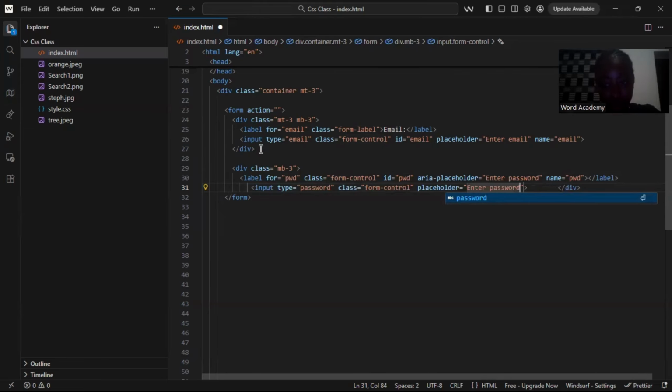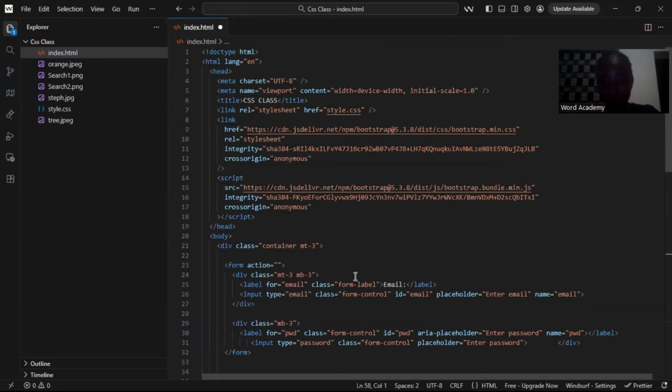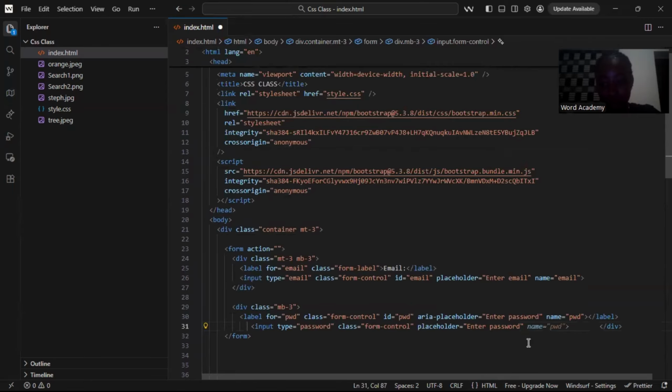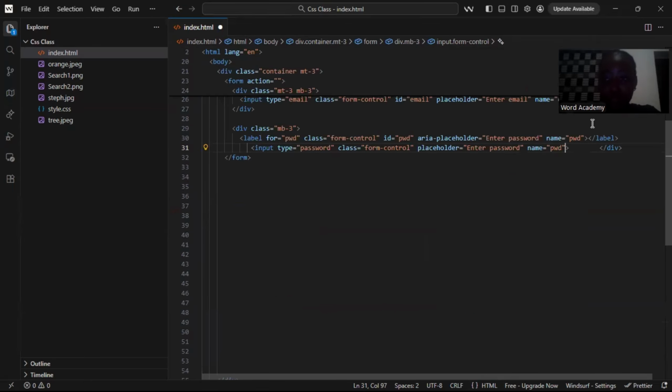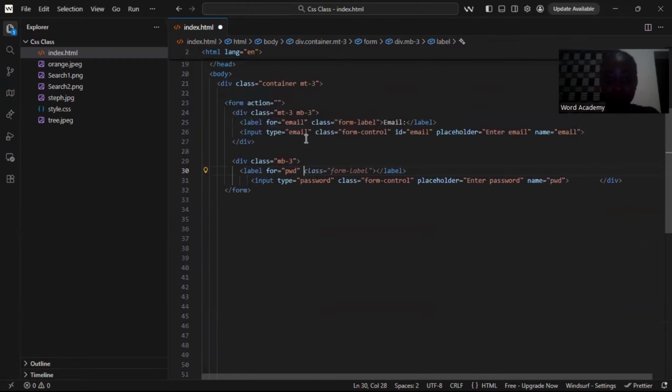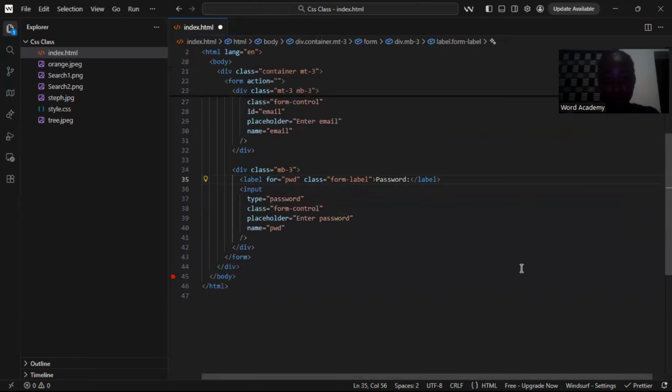And then we'll give it name, which will be PWD. So I made a mistake here, which I add the wrong thing here. So we don't need to give it class form-label, and it's a password here. Yes. So that is that for that. Alt Shift F. Okay, good.